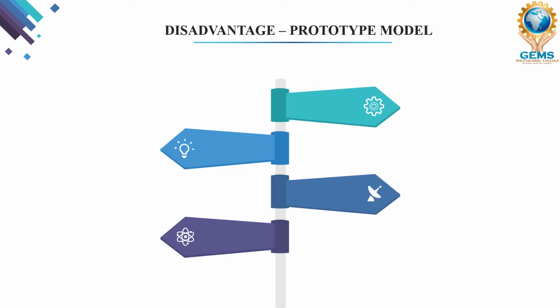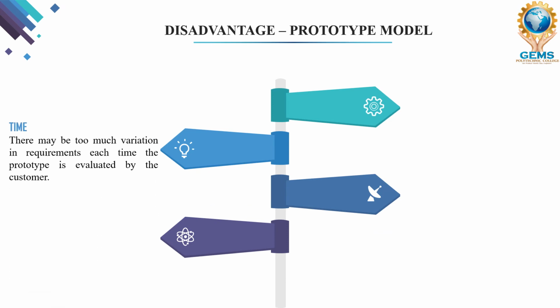Now we will see disadvantages of prototype model. The first disadvantage, time. Yes, because in this model we are not able to decide the proper time. Why? Because here in each phase we are going to be in touch with the customer. That means there may be too much variation in the requirement each time the prototype is evaluated by the customer. That means each time our prototype is evaluated by the customer, and the customer is going to give their suggestion or feedback, and based on that again we are going to design it and build the prototype.